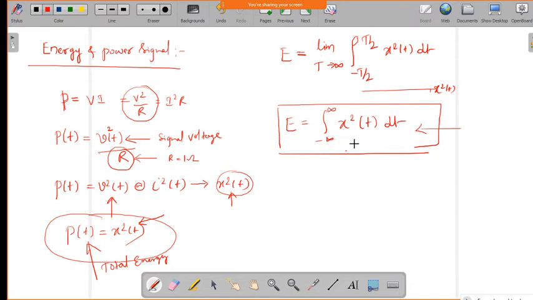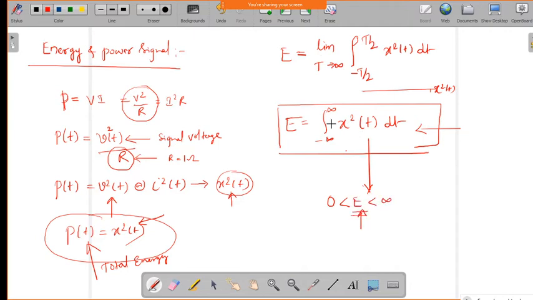Now for example, if I want to find a signal having energy, and I want to say that the signal is an energy signal, then this energy whatever we find out should be less than infinity, that is, it should have some finite value of energy.